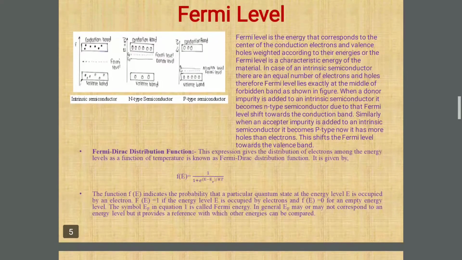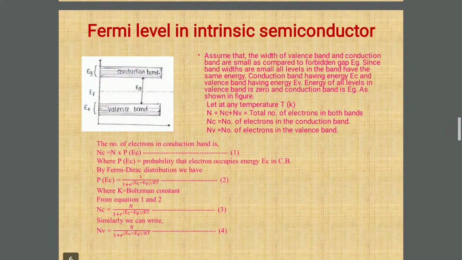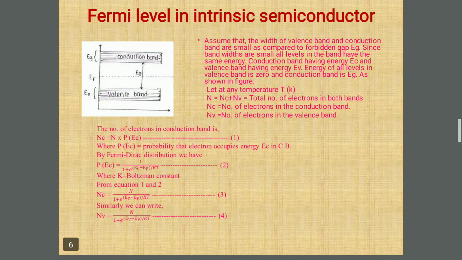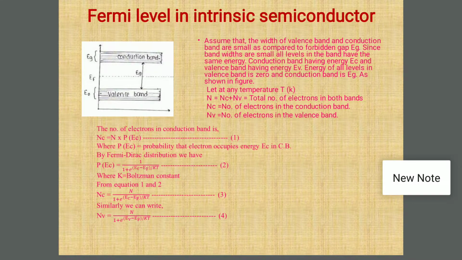Now this is about the Fermi level. Now we come to the next one, that is Fermi level in intrinsic semiconductor. There is a derivation for the Fermi level in intrinsic semiconductor. Now we know the position of the Fermi level in intrinsic semiconductor, which is nothing but at the middle of the valence band and conduction band.